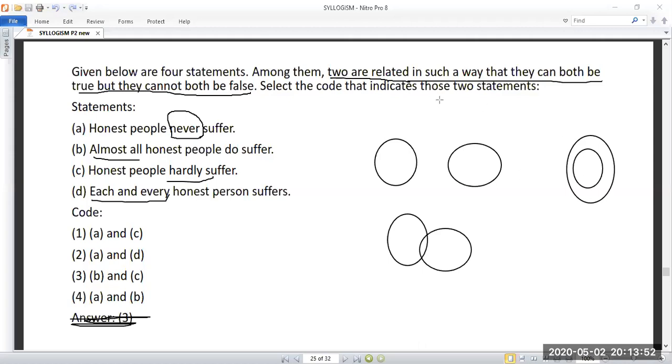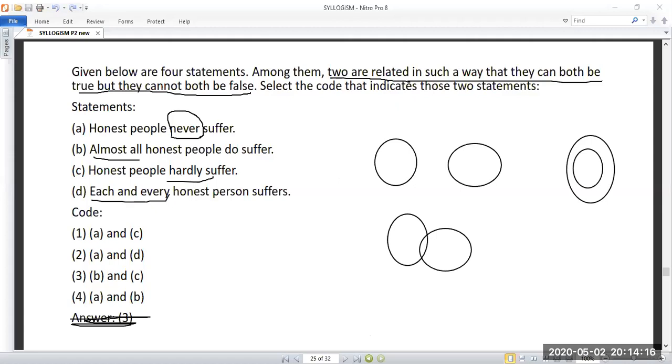Honest people hardly suffer means these three, all three, because that is some not. Each and every one is this one, all, some. Okay. So this is how we have made the Venn diagram.